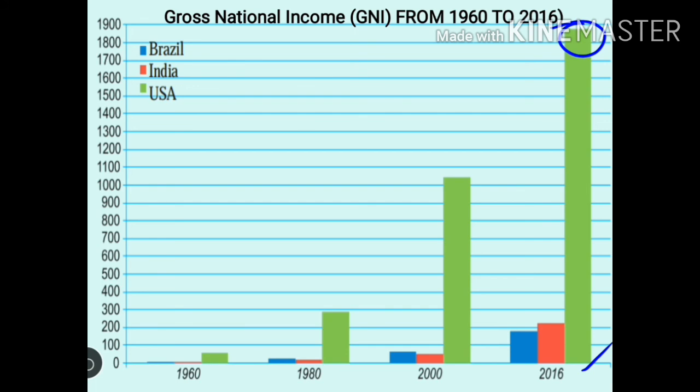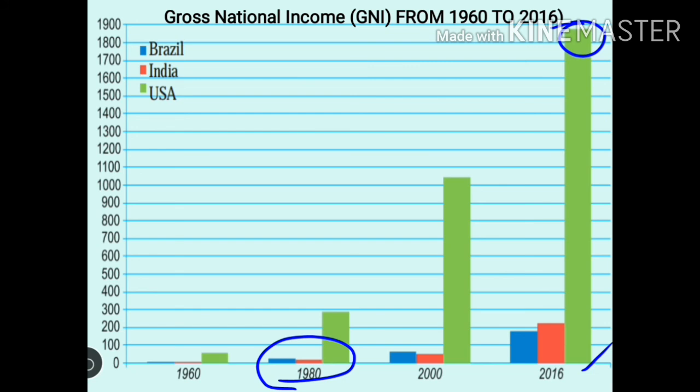The next question is, comparing India and Brazil, which country has the higher national income in 1980s? If you see here 1980s, you can find Brazil. Brazil had a higher national income in 1980 as compared to India.